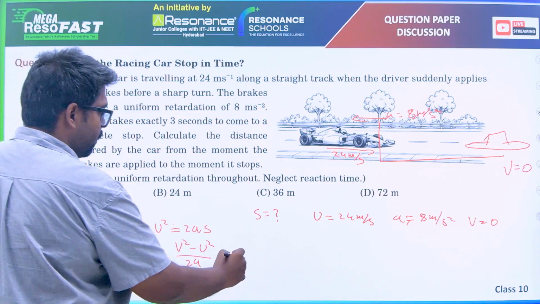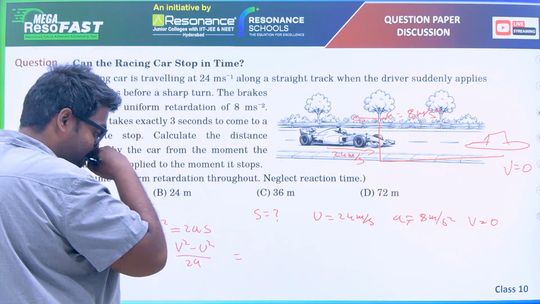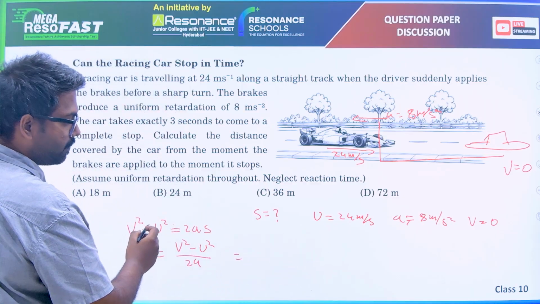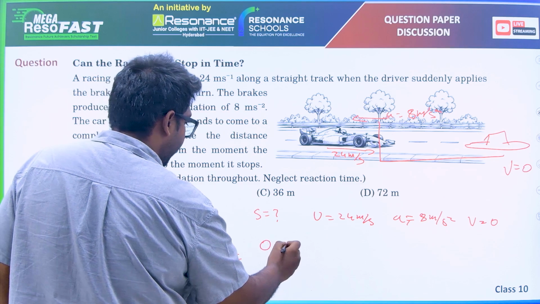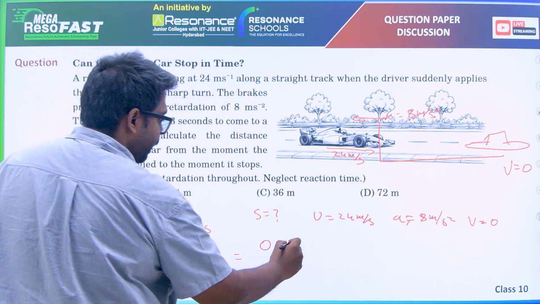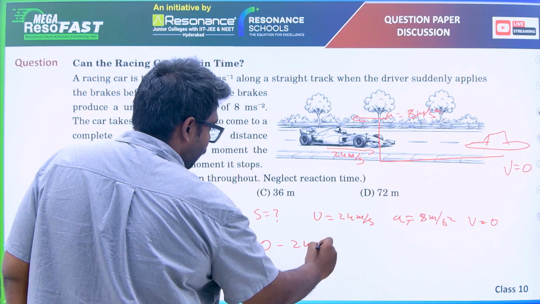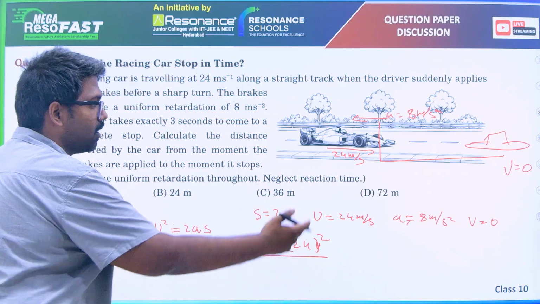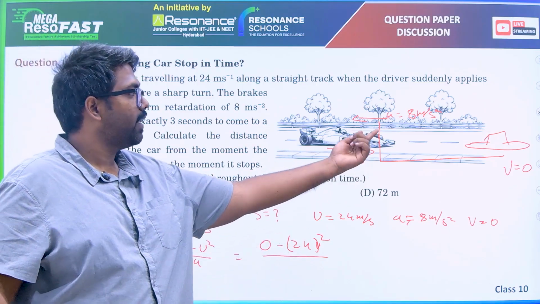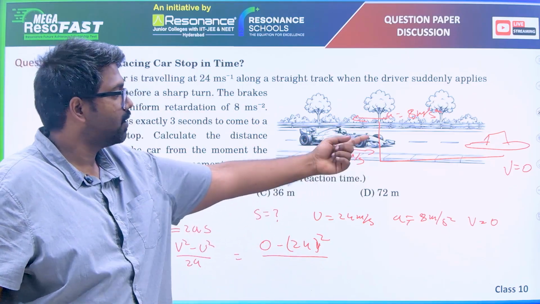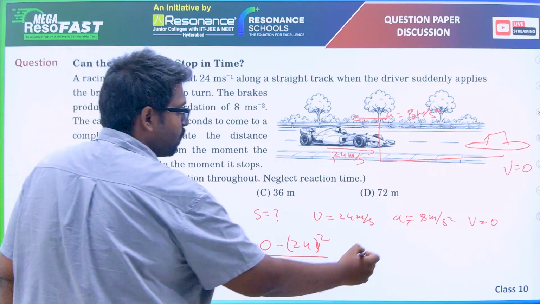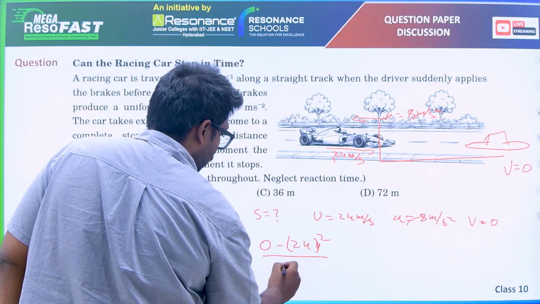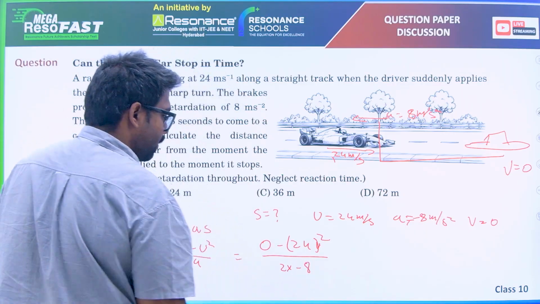What is final velocity? 0, minus, what is initial velocity? 24. 24 whole squared, divided by what is the acceleration? The acceleration is in the negative direction, so basically it is decelerating. So this will be minus 8. So 2 into minus 8.